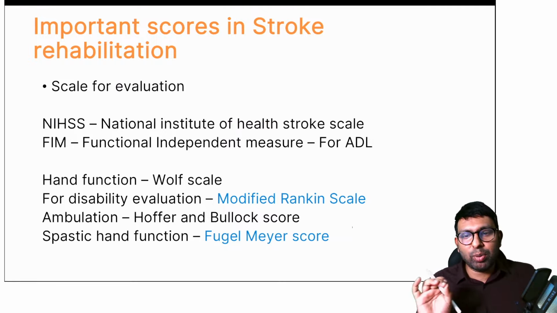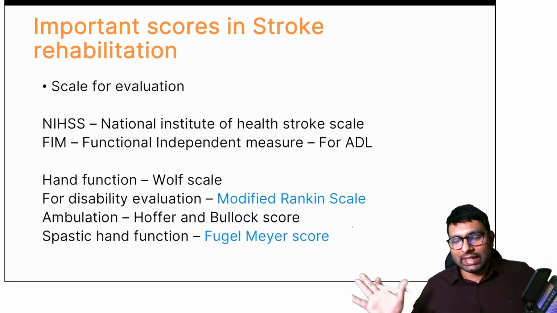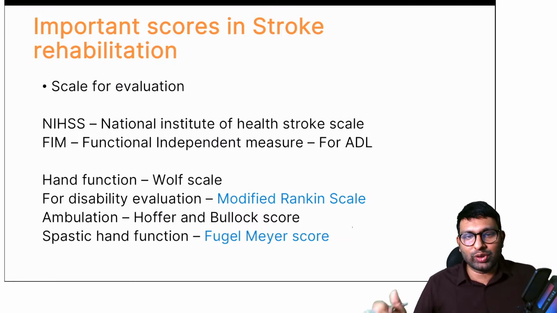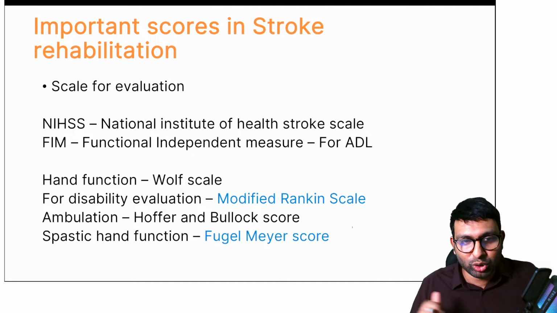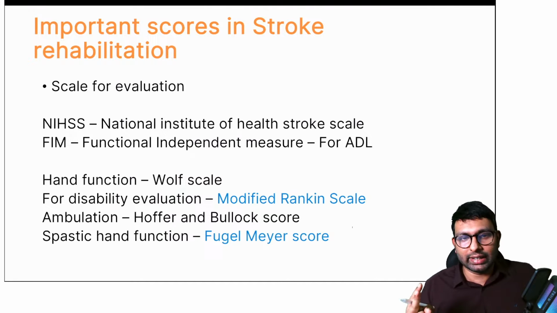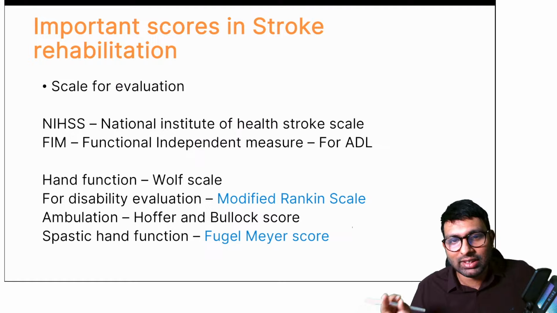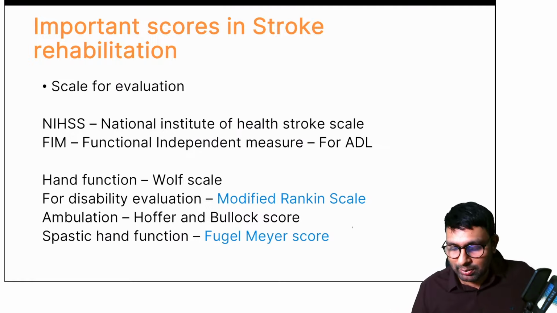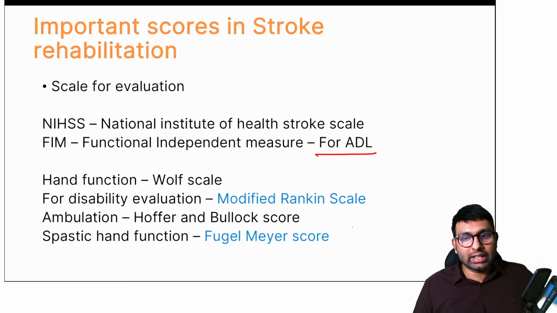Another thing is important scores in stroke rehabilitation. Please remember at least the ones that I have marked, as they are very important. How will you evaluate different criteria of stroke? First, the prognosis is evaluated using two criteria: the National Institute of Health Stroke Scale, and the Functional Independence Measure for ADL, that is, activities of daily living.